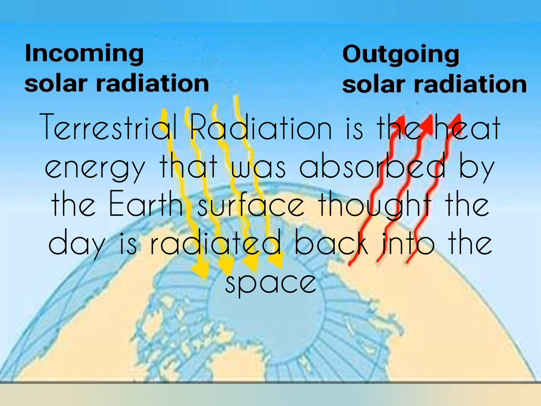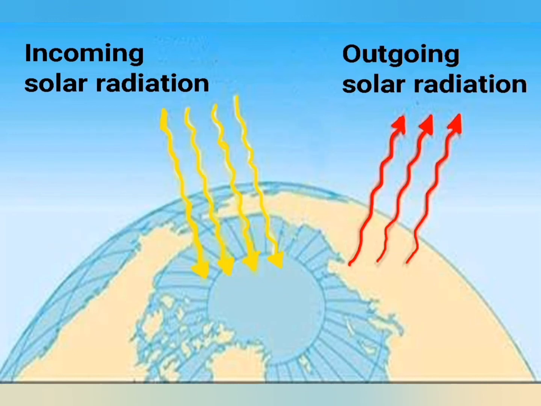Terrestrial radiation is when the heat energy absorbed by the Earth's surface is radiated back at night in the form of long waves into space. So, 34 units out of the 51 units that the Earth radiates back are absorbed by the atmosphere, and 17 units go back to space. These incoming and outgoing radiations thus maintain the balance of the heat on the surface of the Earth, as the total amount of solar insolation coming from the sun